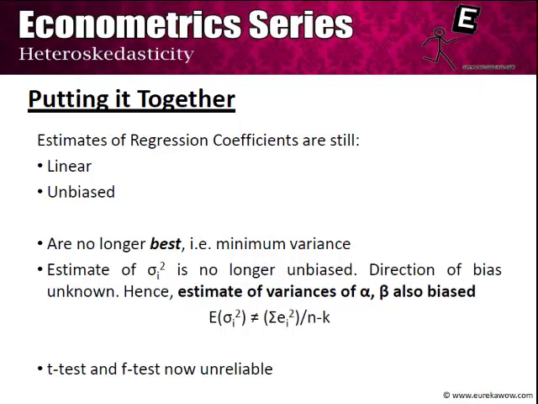Also, the estimate of sigma_i squared, which is the variance of the error term, is no longer unbiased. When we have a sample, we obviously do not know the value of sigma_i squared, and we estimate it using a function given by summation of e_i squared divided by n minus k, as you have previously seen in another module. However, now this estimate is no longer unbiased, and hence the estimates of variance of alpha and beta are also biased. Because of this problem, the t-tests and the F-tests are now unreliable.